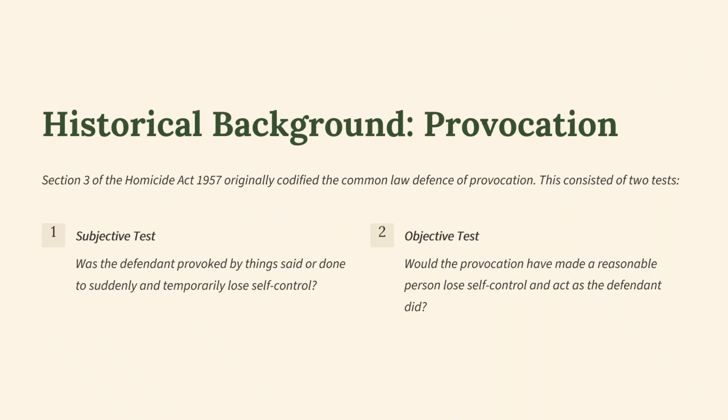The historical background is connected to this other concept called provocation. Now, Section 3 of the Homicide Act 1957 originally codified the common law defence of provocation, and this consisted of basically 2 tests, subjective and objective. Subjective test: was the defendant provoked by things said or done to suddenly and temporarily lose self-control? Or objective test: would the provocation have made a reasonable person lose self-control and act as the defendant did? So you had 2 basic tests and they conflicted with each other.